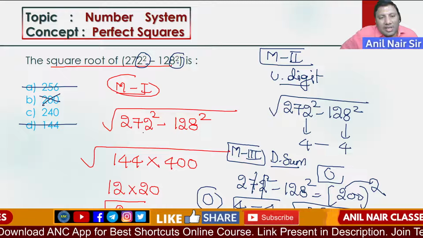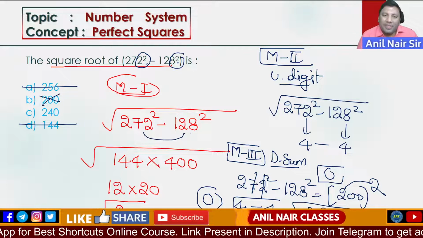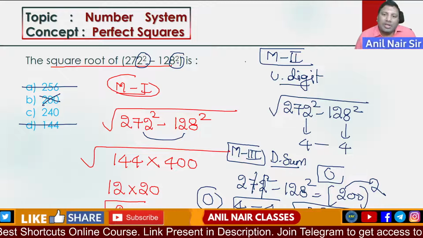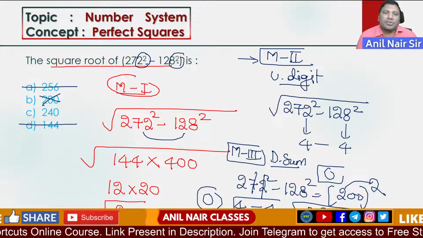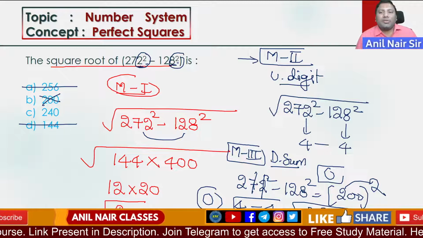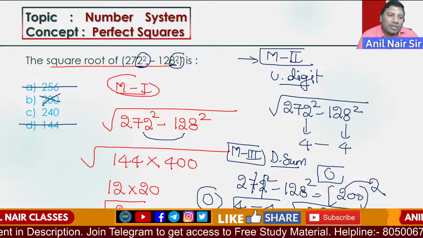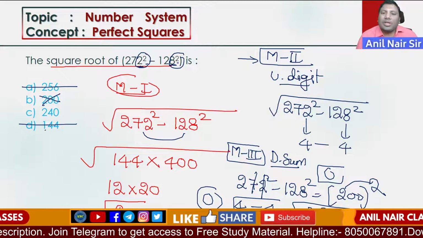Here it is a very simple calculation. What if the calculation has more digits? It is always good to see the answer options. Method 2: 2 square is 4, 8 square is 64, 4 minus 4 is 0. The answer's unit digit should be 0. So option A and option D are out.